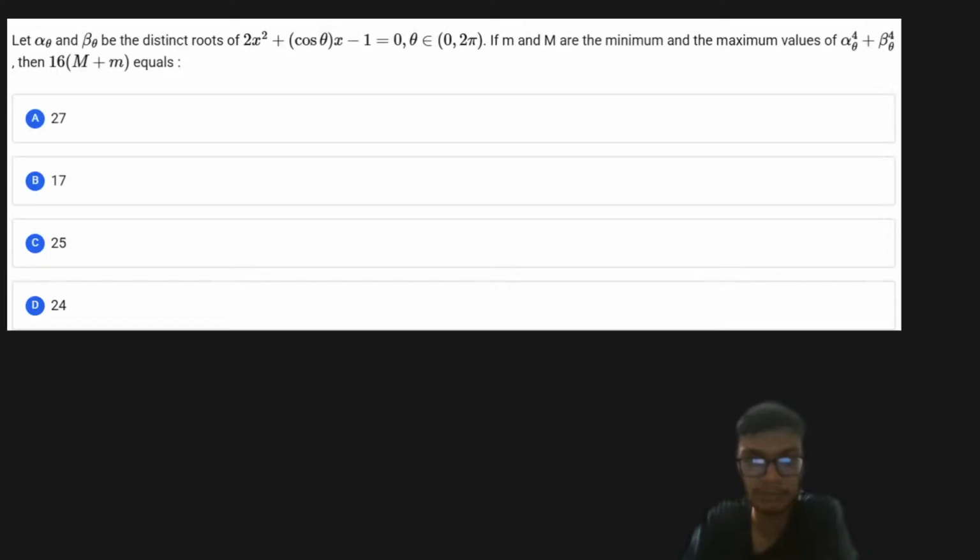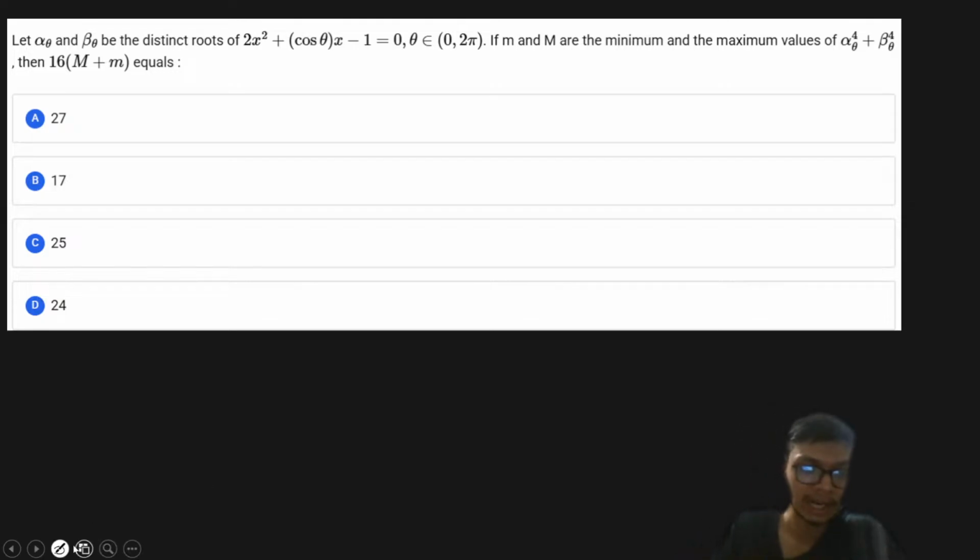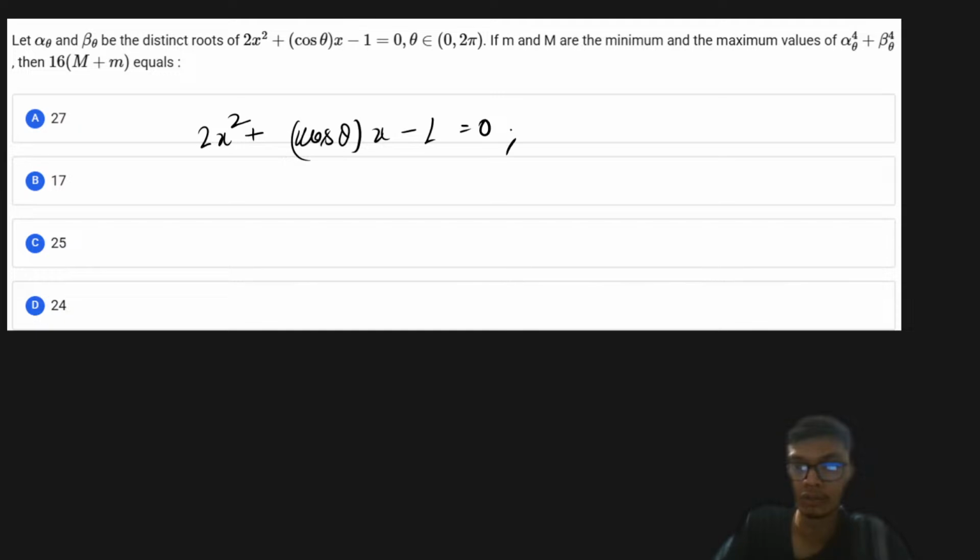Alright, let's proceed with the next problem. The next problem is a very interesting problem which involves trigonometry. If you look into this problem, it is basically talking about: if α(θ) and β(θ) are the distinct roots of the equation 2x² cos θ times x − 1 = 0, right?